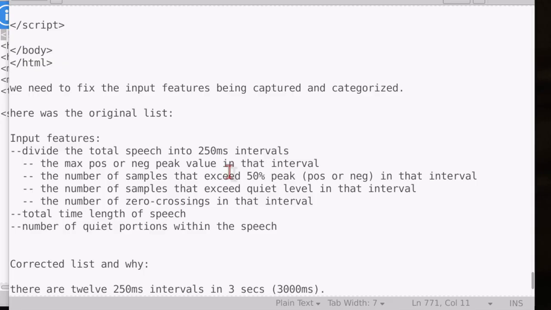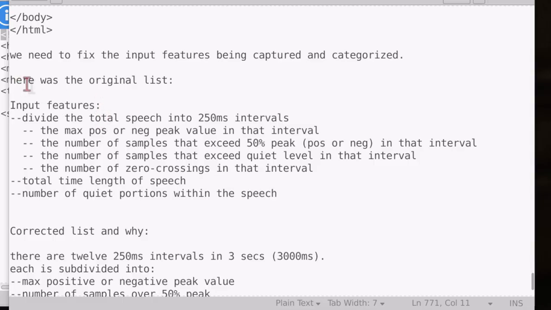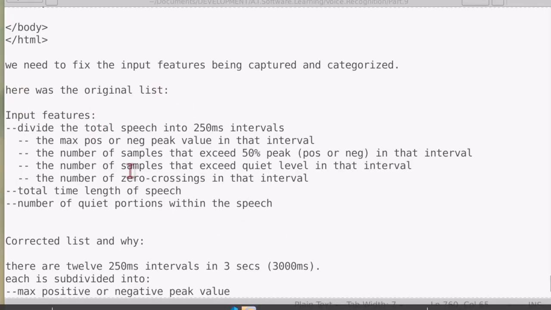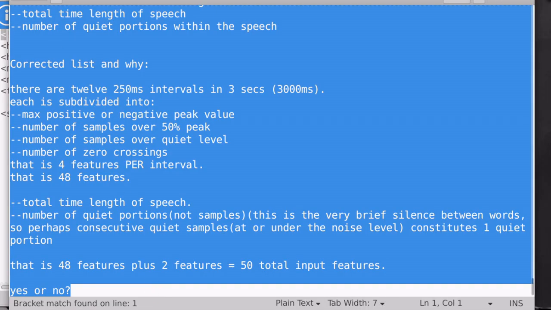Okay, we are ready for what we really want to do. So we need to fix the input features being captured and categorized. Here was the original list. Now, there's no point in me reading the entire thing. I'm going to paste this. It'll be in the link in that comment like usual, so you can read it at your own leisure. No reason to just add that to the video. So let's copy that and give it to ChatGPT or Gemini.